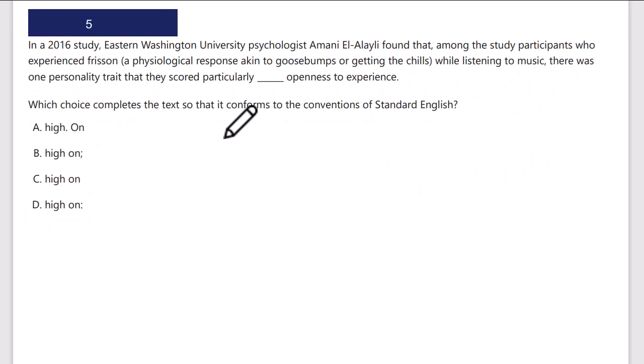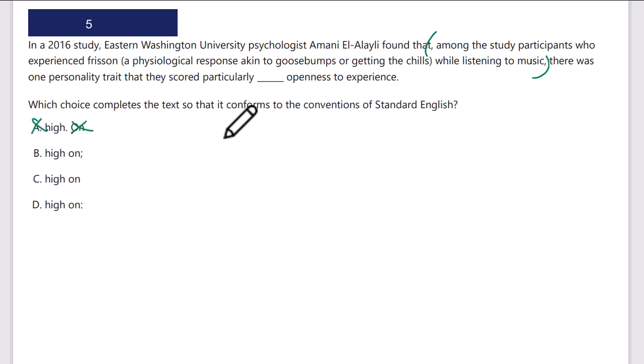Okay, in 2016, Eastern Washington University psychologist found that blank among the study participants who experienced frisson, a physiological response akin to goosebumps or getting the chills, while listening to music. So here's our dependent clause in between, separated by commas. He found that there was one personality trait that they scored particularly high on, openness to experience. So it wouldn't be high with a period. On openness to experience, that's not an independent clause, so that's not right.